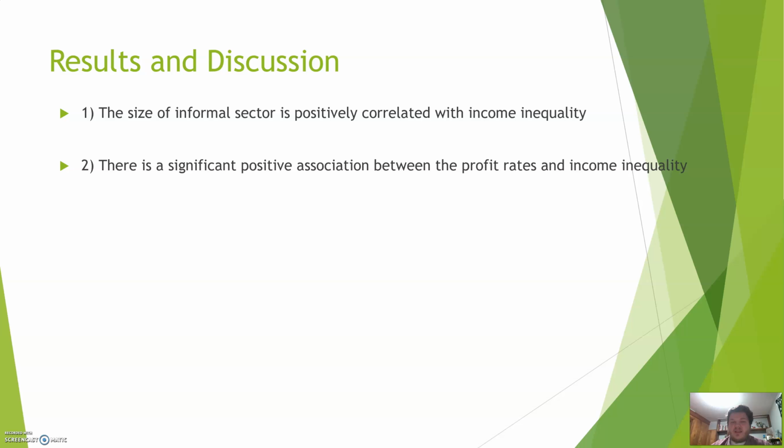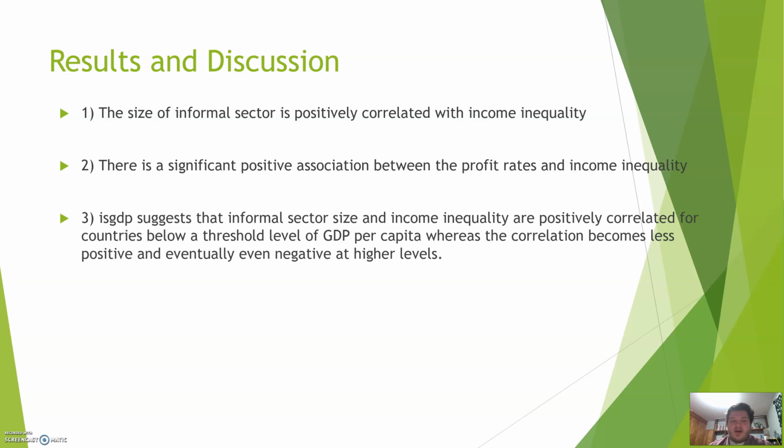This is part of the main idea that we wanted to look at, though, because we wanted to analyze profit rates as well, and we wanted to see how the profit rates come into the mix. So that was a little bit of our contribution with this paper. IS and GDP suggests that informal sector size and income inequality are positively correlated for countries below a threshold of GDP. So pretty much the main idea is when they're below a certain threshold, there is a positive correlation, but once countries are above a certain GDP threshold, that positive correlation becomes less positive and even negative at times.